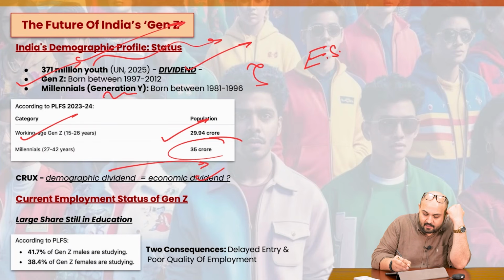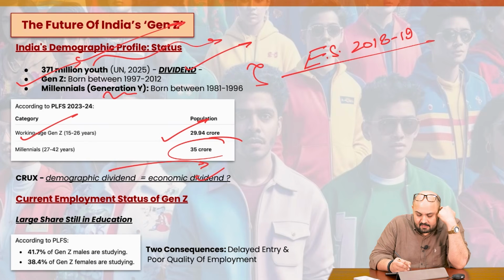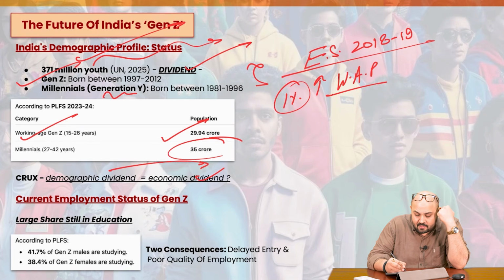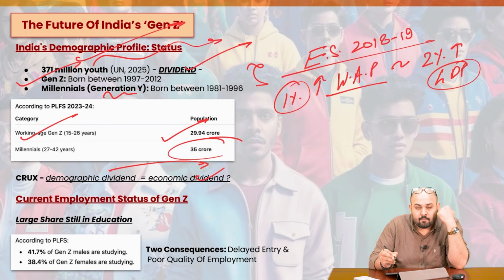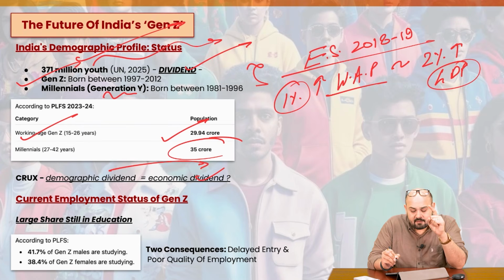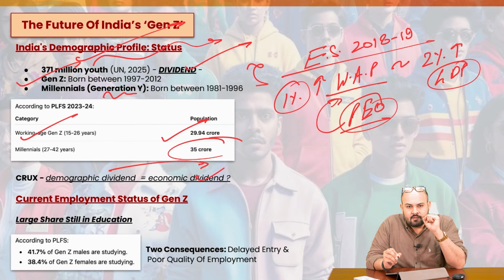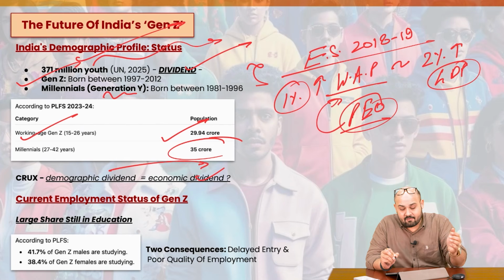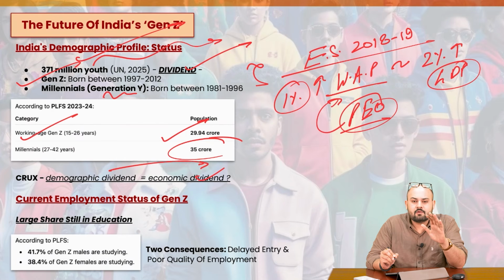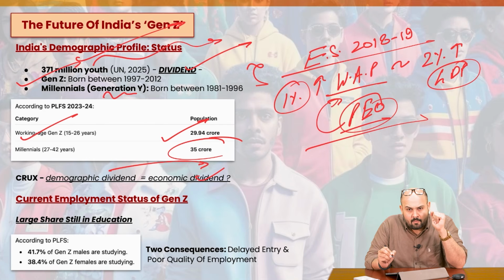The Economic Survey of 2018, and you can use it in your answers, said that if there is a 1% increase in the working age population, it can have an effect of almost a 2% rise in overall GDP growth, provided that productive employment opportunities are provided to this working age population. So just a 1% increase in the working age population can translate to almost a 2% rise in the GDP growth rate, provided we have productive employment opportunities.